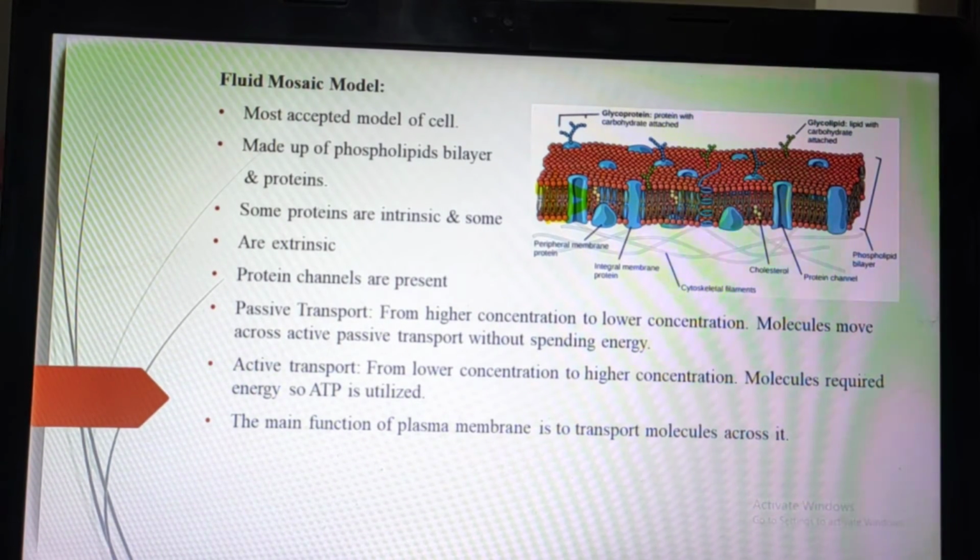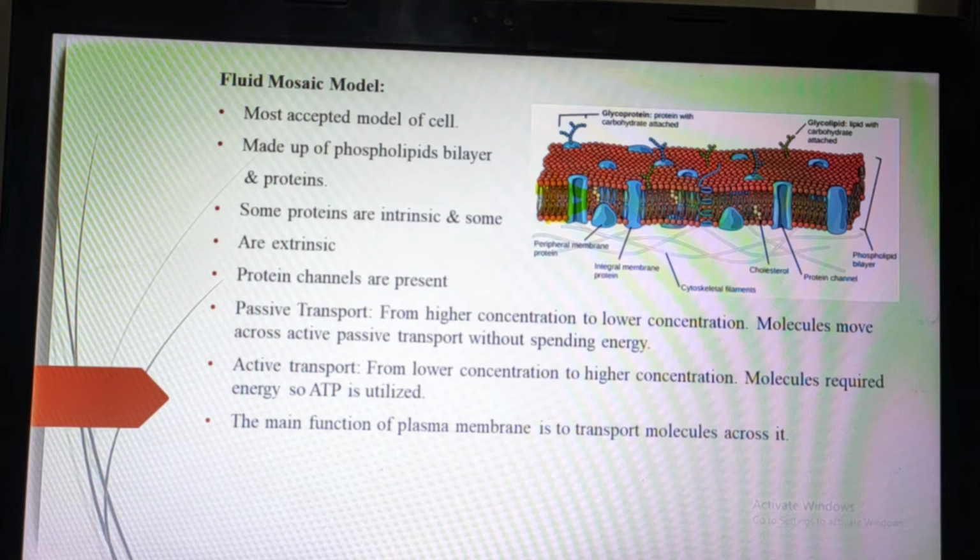So I have already told about the hydrophilic and hydrophobic tail, and the hydrophilic head, non-polar, polar. And you can see this is the proper structure of the plasma membrane. There is one model called the fluid mosaic model. First of all, why is this model included for the plasma membrane or cell membrane?